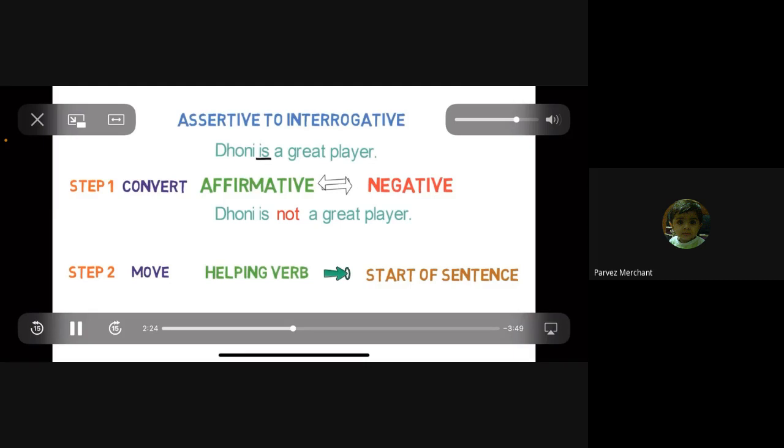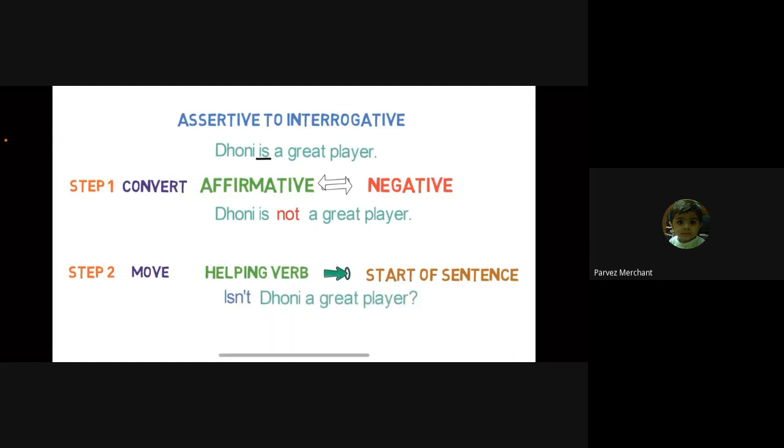And we change from affirmative to negative, because the sentence was affirmative, so we put not in it. So the first step is, if it is affirmative, change it to negative, and if negative, to positive. And take the helping verb to the first place, the start. So it will be, isn't Dhoni a great player? And this is how we convert an assertive sentence to interrogative sentence.